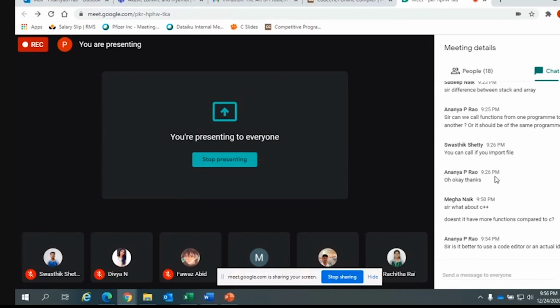IDE is what you call it. So the best are Code::Blocks, NetBeans, Turbo C. It's difficult to handle Turbo C because the mouse does not work sometimes, but it is the best place to learn C. Among other modern IDEs, if you want, you have Visual Studio Code, and then you have Code::Blocks, NetBeans. All are free, open source, easily downloadable.